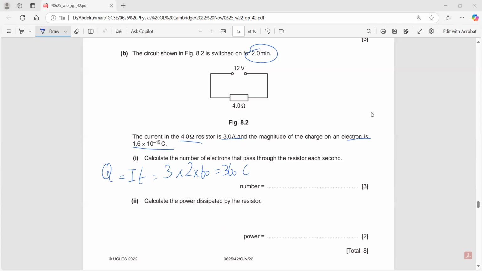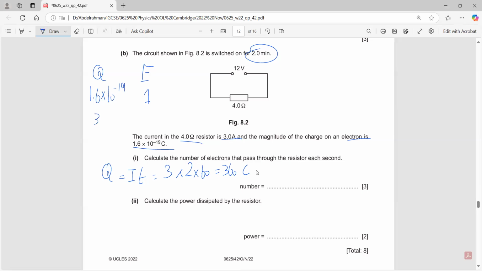How can I find the number of electrons? Basically, we can write down a simple ratio. The charge on one electron and the number of electrons. The charge on one electron is 1.6 times 10 to the negative 19.